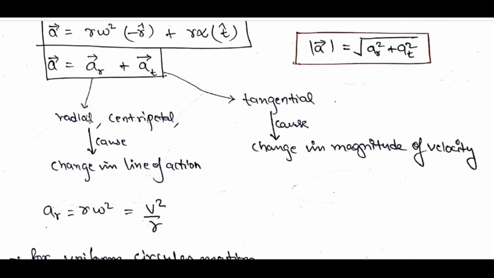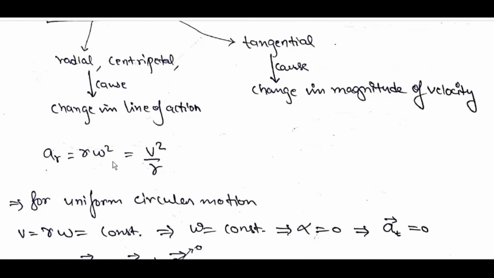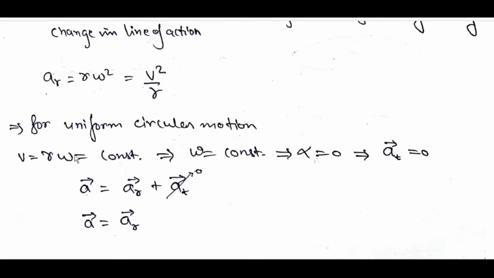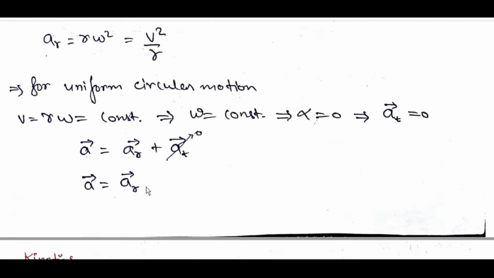Ar bar is radial, centripetal, and causes change in line of action. At bar is tangential and causes change in magnitude of velocity. AR is equal to r omega square, which is equal to v square by r. For uniform circular motion, v is equal to r omega, which is constant, omega is constant, alpha is equal to 0, at bar is equal to 0. A bar is equal to ar bar plus at bar, so A bar is equal to ar bar.